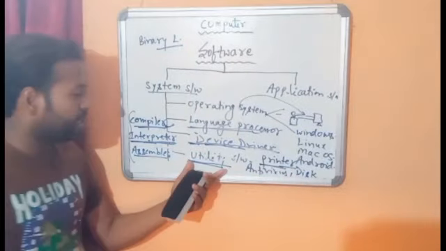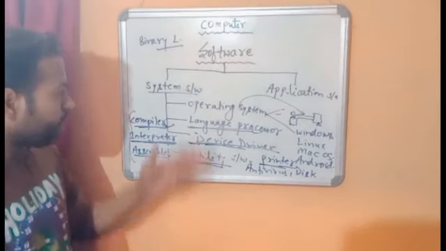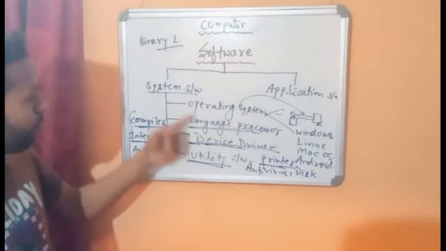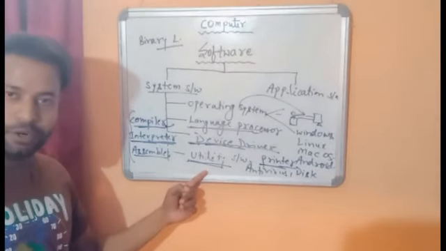So these are the four types of system software: operating system, language processor, device driver, and utility software.